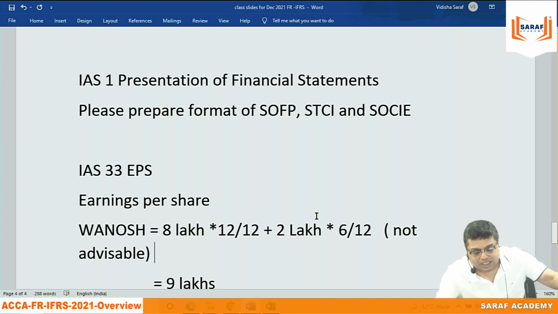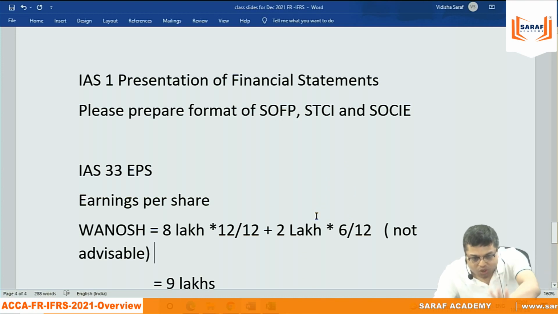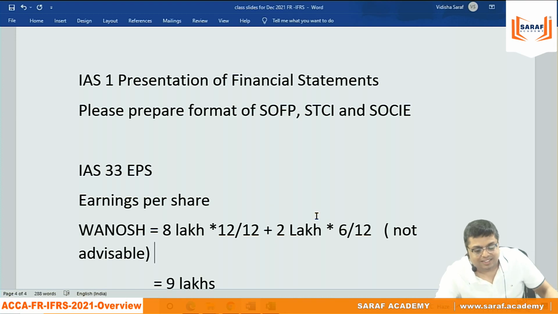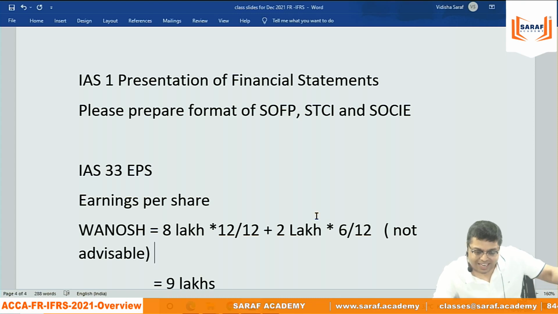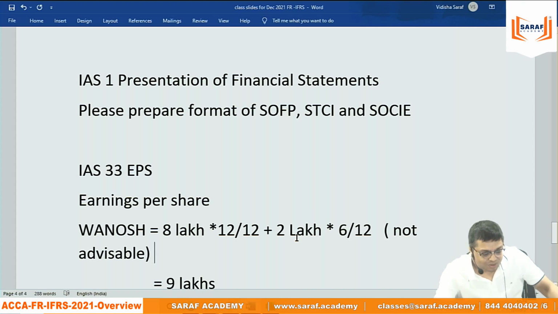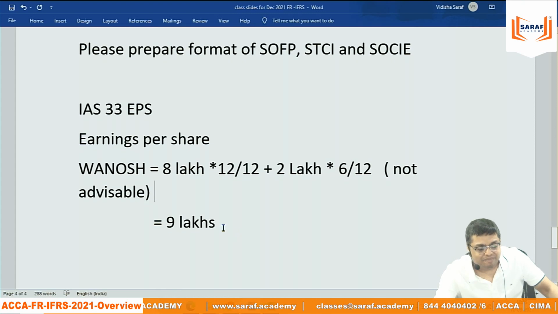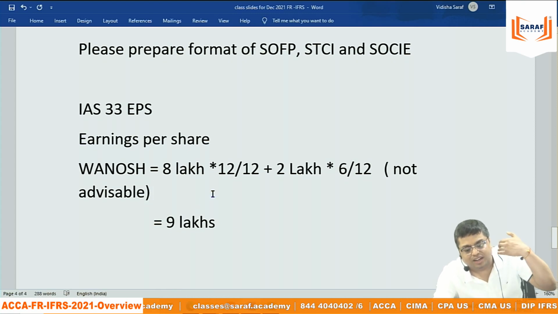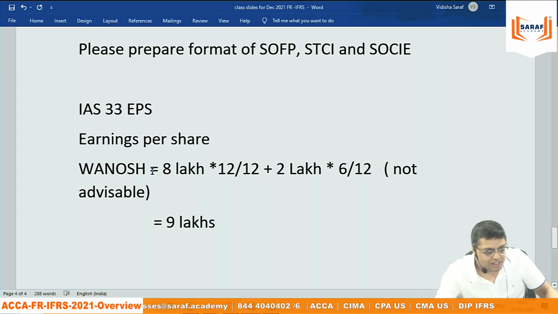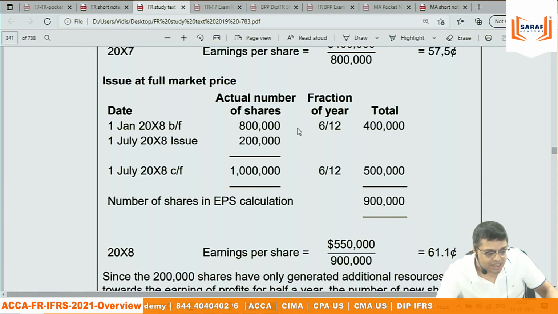When I say bonus issue, rights issue and all that, then you only will say, sir, the first one is better. Then I will calculate with the second method again, but you will say that sir, the first one is bigger. So this type of question is not coming in the exam, neither for CIMA, nor for ACCA, nor for ACCA Diploma in IFRS. Nobody is going to get this question in the exam.